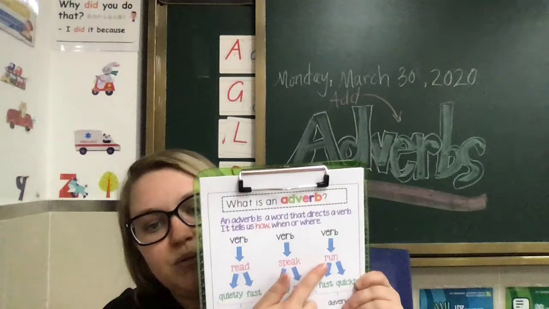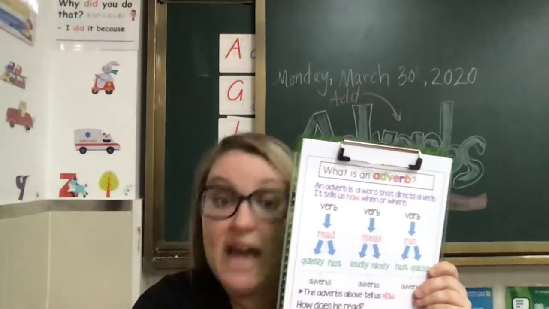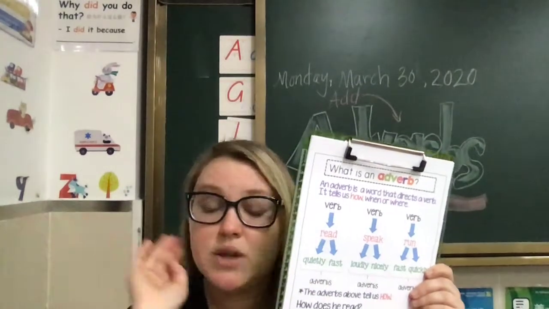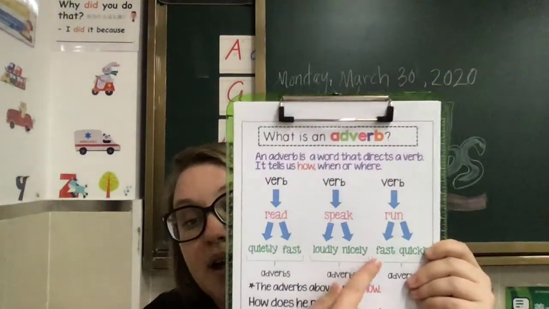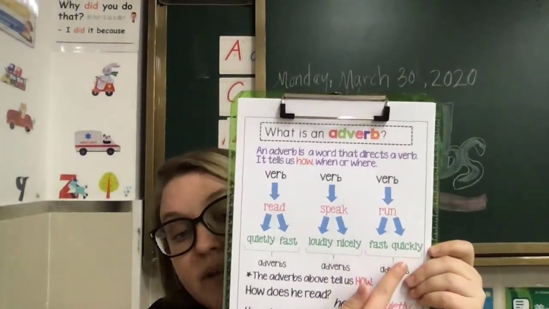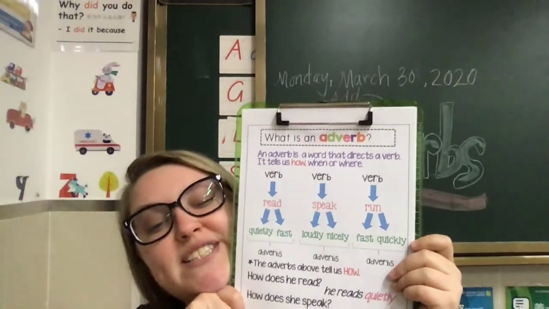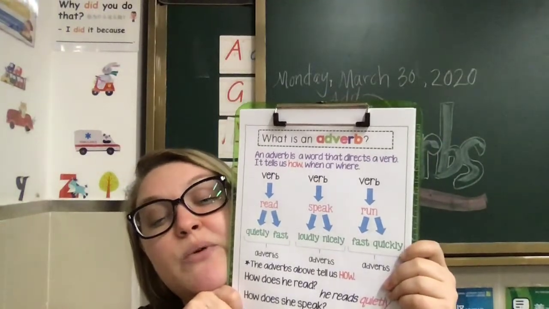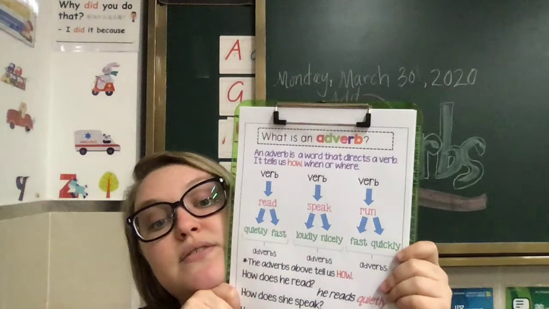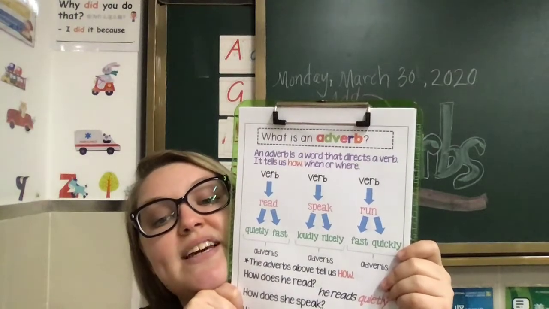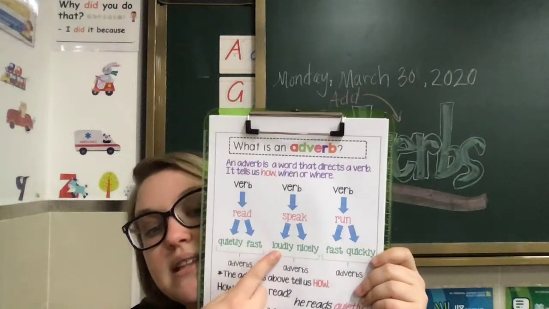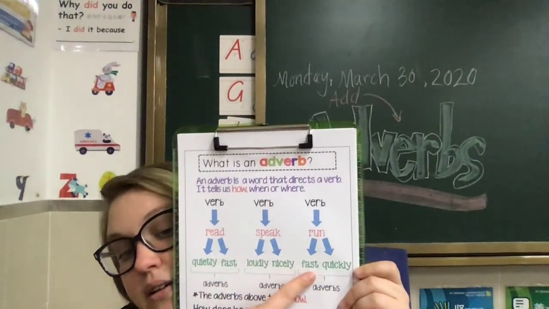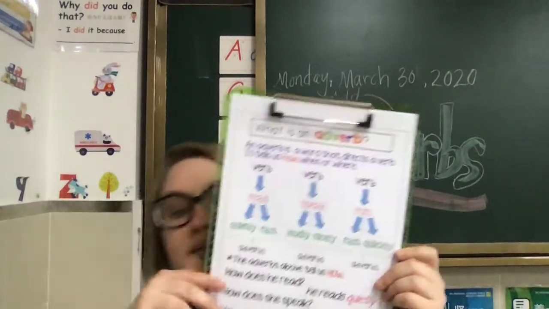Our next verb, run. We can run fast. That's always good. It's always fun to run fast, as long as we're safe, okay? Or quickly, right? Quite, right? I say it a lot, right? When I want people to go fast, quickly, quite. Okay? So these are all examples of adverbs. Quietly, fast, loudly, nicely, fast, quickly, okay?